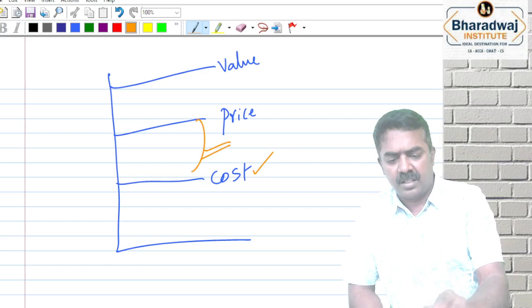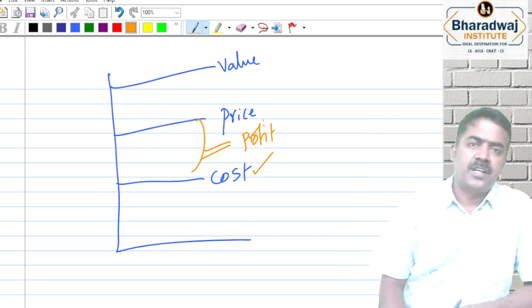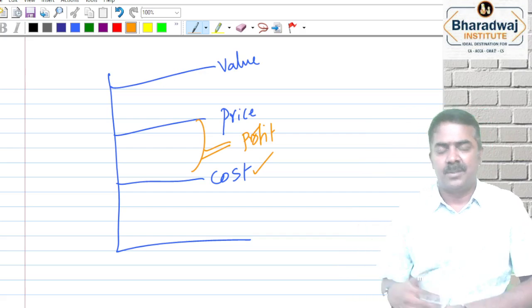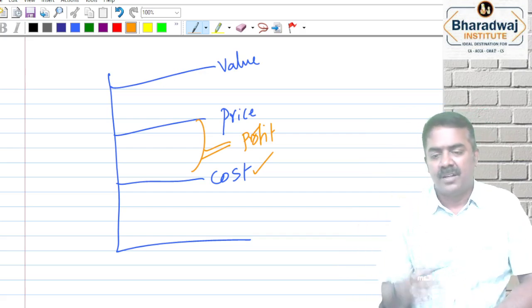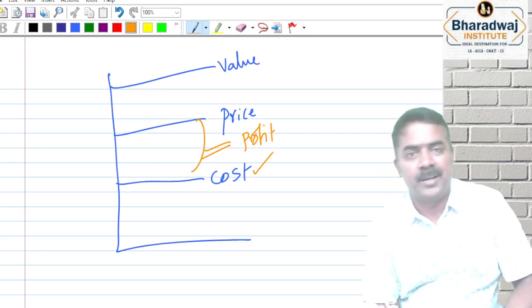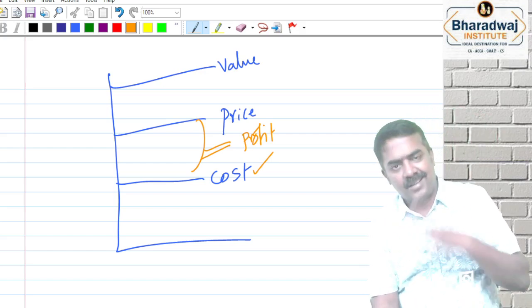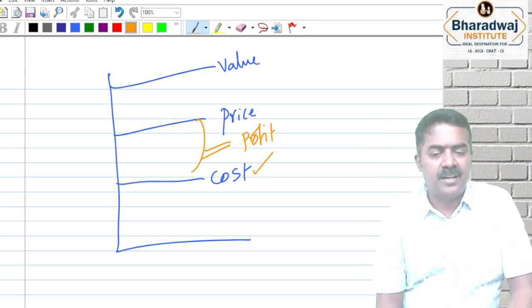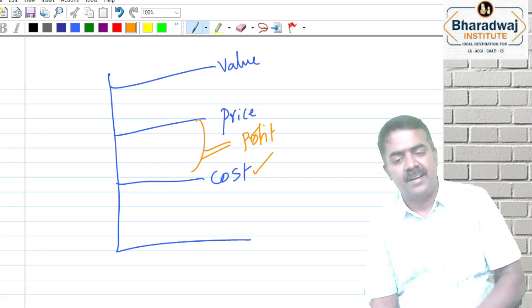The difference between cost and the price is nothing but profit. Who shares profit? Manufacturer will have some profit, wholesaler will have some profit, retailers will have some profit. Without profit, you cannot run an economic activity. There is a continuous loss, sir. You cannot run an economic activity. Clear? So profit is definitely required for continuing manufacturing and trading.